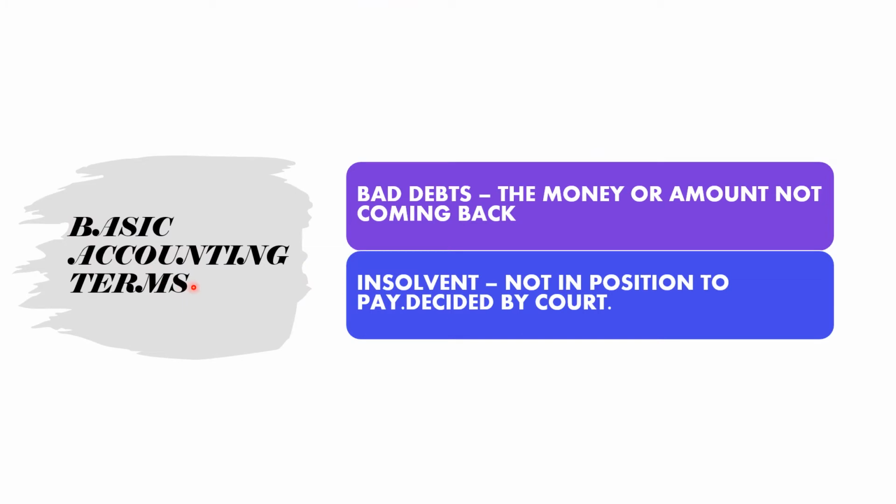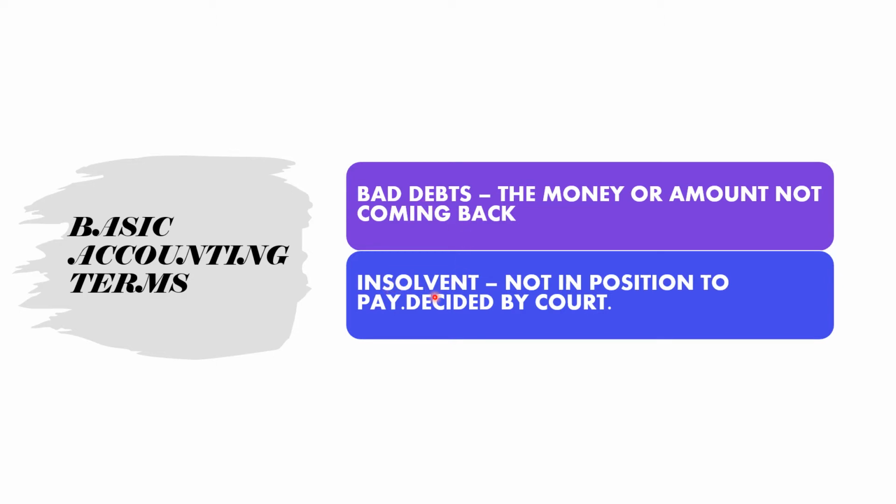Basic accounting terms. If you have seen my last video, we have done some basic accounting terms, and the rest of the terms we'll be doing now. Let us continue. Bad debts. What are the bad debts? The money or amount not coming back. I have just written it in very simple words. That means the debts, the loans, whatever things we have given, that are not coming back to us are called bad debts.